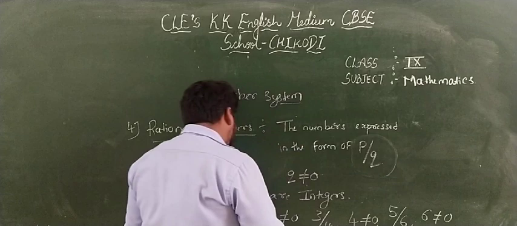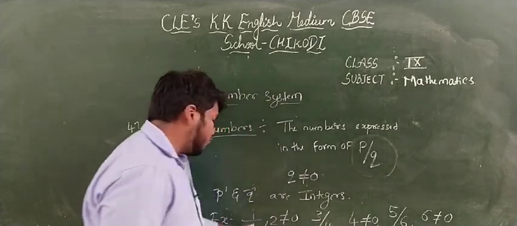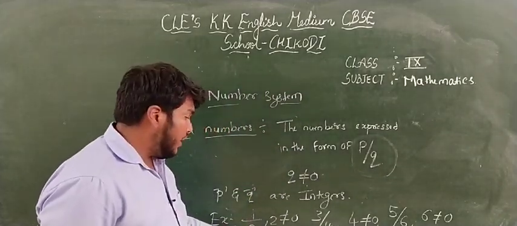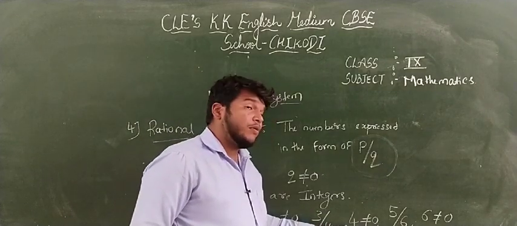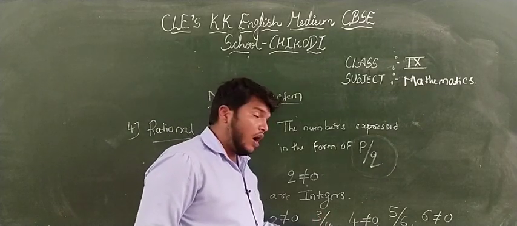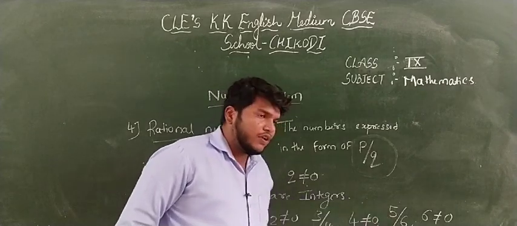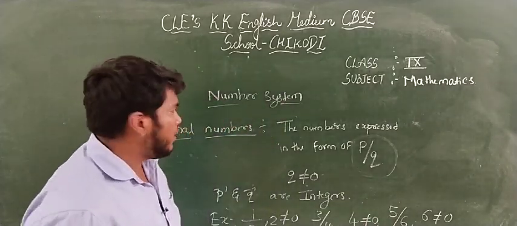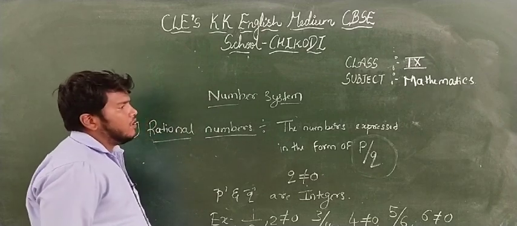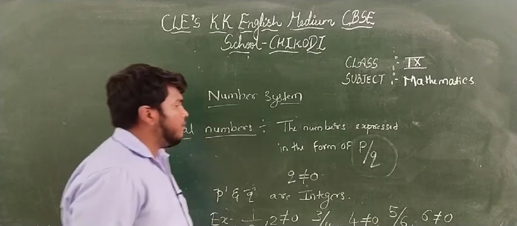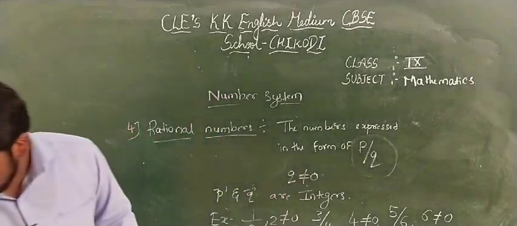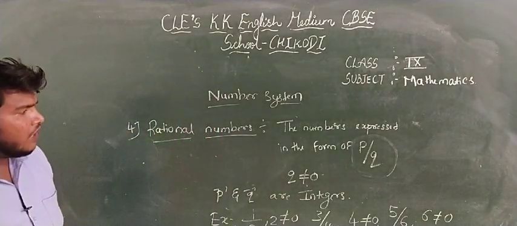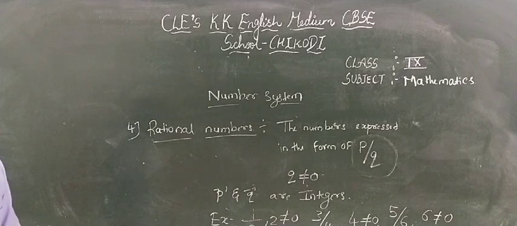If you take 1 by 2, where 2 is not equal to 0, 1 and 2 are integers. 3 by 4, where 4 is not equal to 0, means the denominator is not equal to 0, and 3 and 4 are integers. 5 and 6 are integers, where 6 is not equal to 0. So a rational number is a number expressed in the form of P by Q, where Q is not equal to 0, and P and Q are integers. Such types of numbers we can call rational numbers.